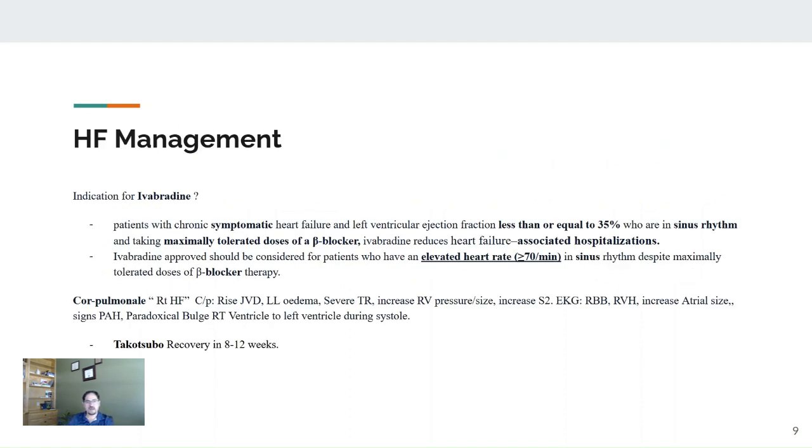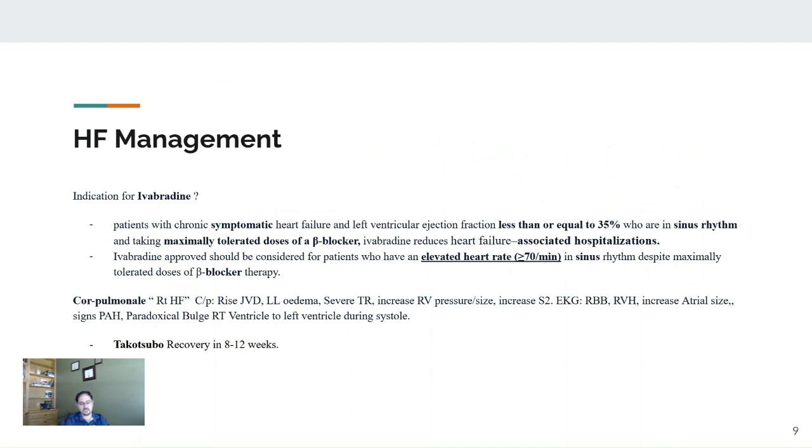The use of ivabradine. Ivabradine is one of the medications that we use once the patient is already optimized or maximized on GDMT, but he's still tachycardic and still in sinus rhythm, with an ejection fraction less than 35 if symptomatic, or even less than 30 if asymptomatic. This patient still has room for adding another medication that can reduce the heart rate. It does not give a mortality benefit, but it showed some improvement in hospitalization and symptoms of those patients.